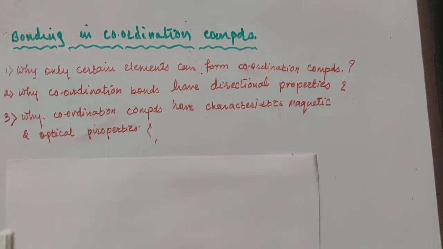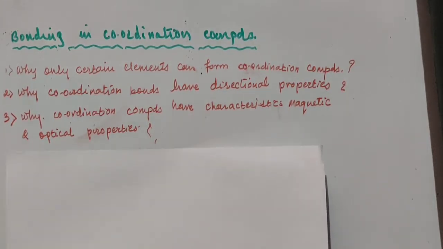According to Werner, the coordination bonds are directional bonds. They have a definite geometry. So why these coordination bonds have directional properties, he also couldn't explain. And why coordination compounds have characteristic magnetic and optical properties, that means the coordination compounds have a particular color. What is the reason for that? So Werner couldn't answer these questions, and some theories were put forth to explain the different properties and also the geometry of the coordination compounds.